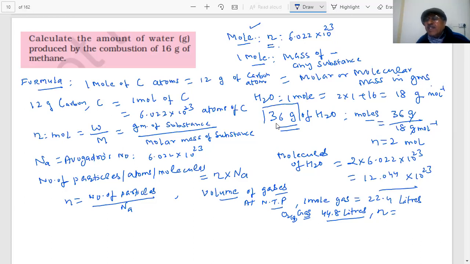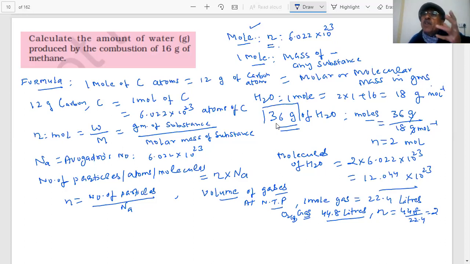If 1 mole of gas is 22.4 liters, then you would do 44.8 divided by 22.4. That equals 2 moles. Correct answer given by Akshat Kapoor. I thank you very much that you have understood my point. Your intelligence is very high. You immediately gave a correct answer, Akshat. Your answer is absolutely right.